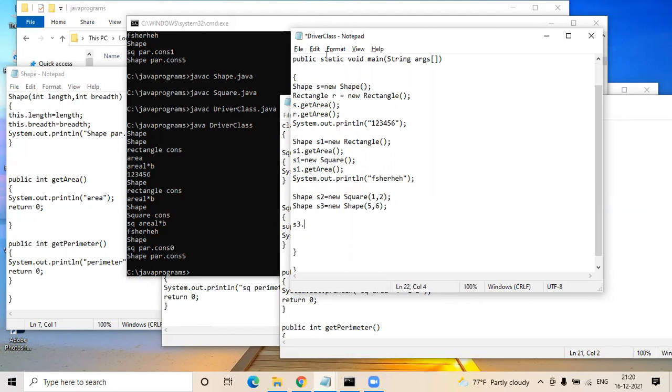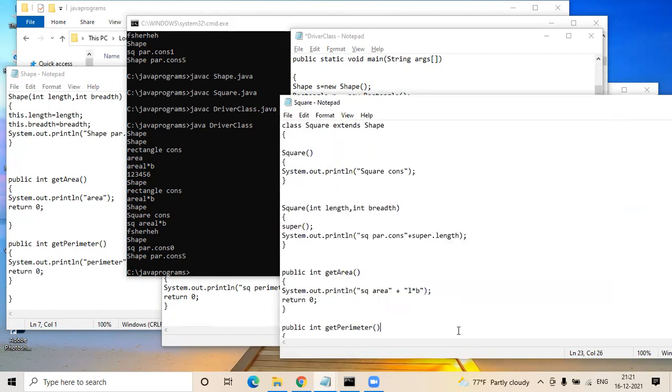Default value of the variable. In my square object, I didn't have any parent. Square is my child. In the child, I just gave the keyword super dot and the length attribute. But nowhere else did I create the shape object before that or invoke any parameterized constructor. That is the reason you are getting a default value of 0.